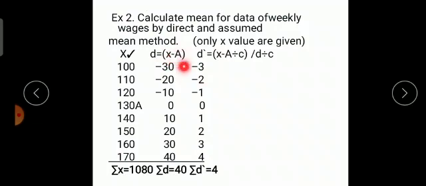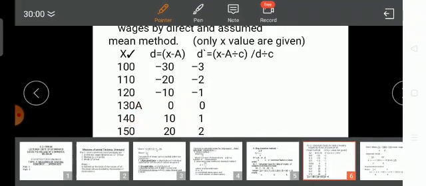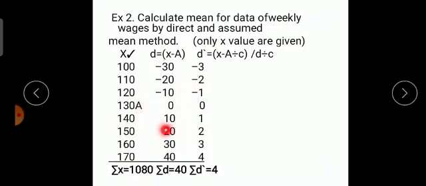Now D is what? X minus A. So X is 100, minus A, the assumed mean 130. So 100 minus 130 you are getting minus 30. 110 minus 130, you will get minus 20. 120 minus 130, minus 10. 130 minus 130, 0. 140 minus 130, 10. 150 minus 130, 20. 160 minus 130, you get 30. 170 minus 130, you get 40.